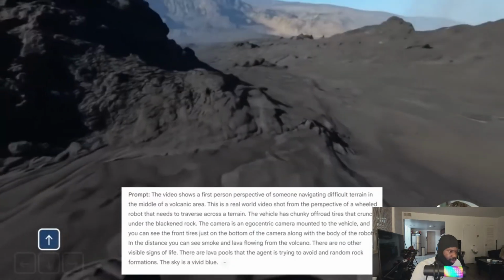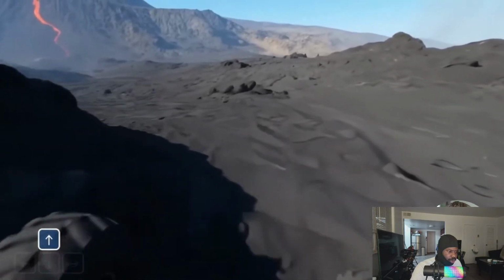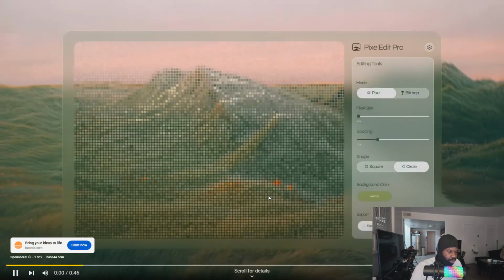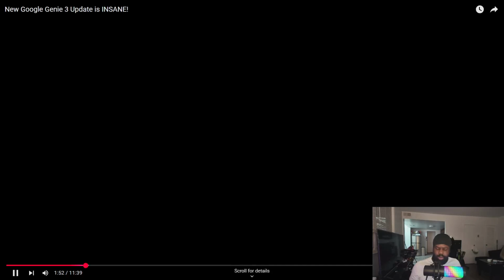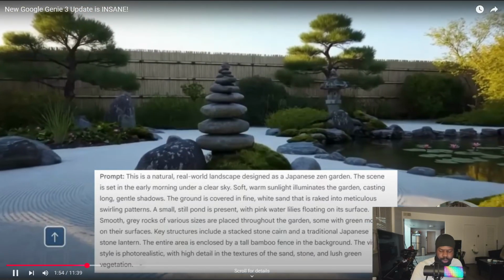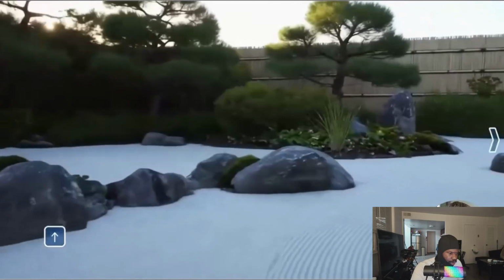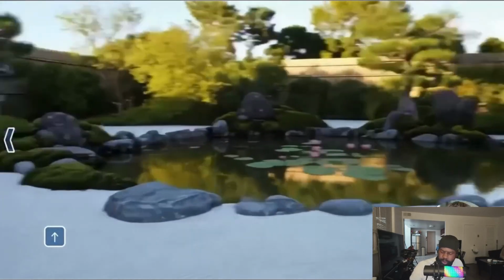Google's examples show incredible variety. You can create a first-person perspective of someone navigating difficult terrain in the middle of a volcanic area. Or imagine bringing your side project to life just by thinking about it. Meet Base 44, something peaceful like a natural, real-world landscape designed as a Japanese Zen garden. The scene is set in the early morning under a clear sky. Soft, warm sunlight illuminates the garden, casting long, gentle shadows.